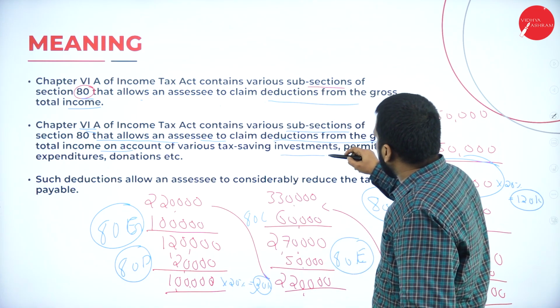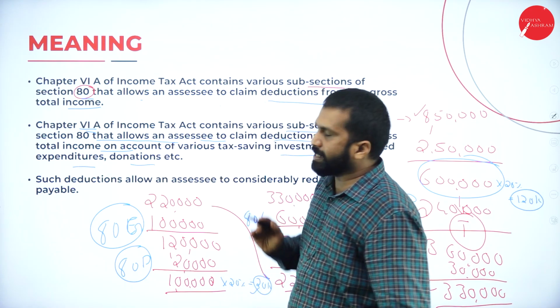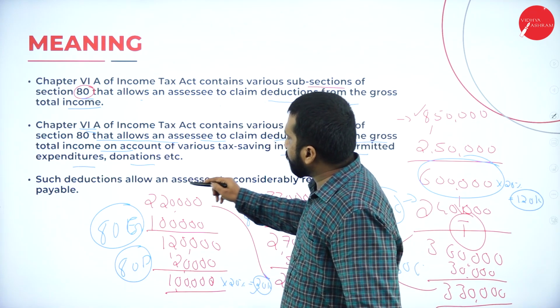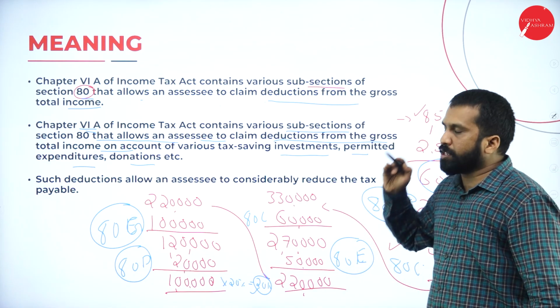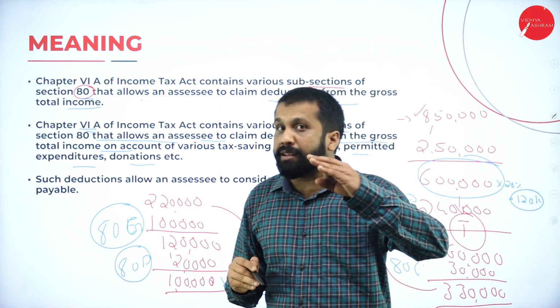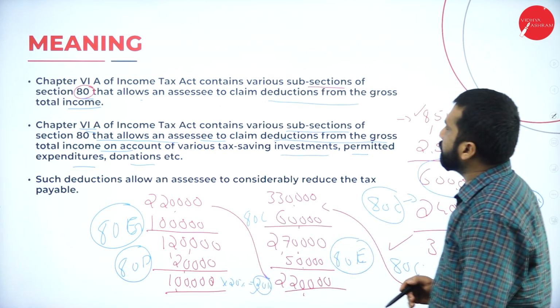like investment, permitted expenditures, donations, etc. Now, such deductions allow an assessee to considerably reduce the tax. What is the use of deduction? It will reduce your tax. Hope you are clear. Good.